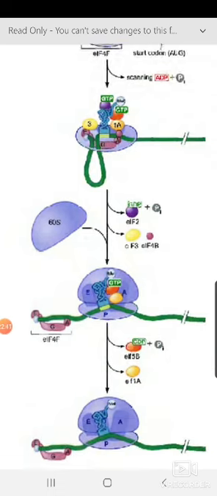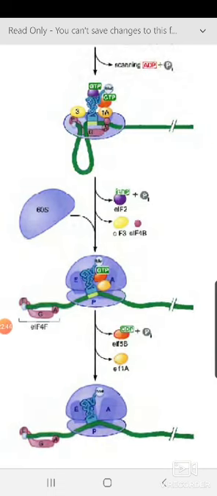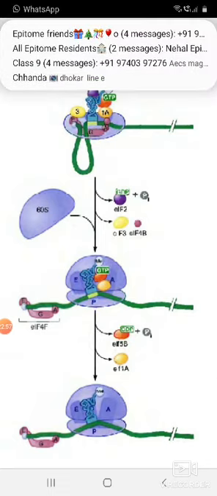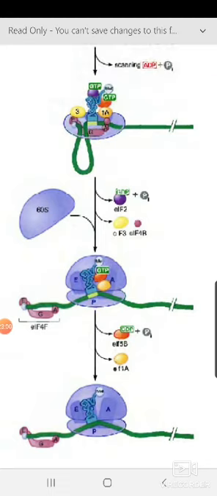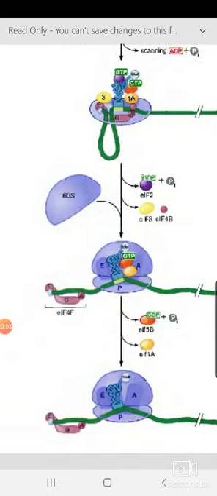Once the bigger subunit comes and binds, another conformational change leads to the dissociation of eIF1A. Now this 5B, another GTPase protein, also gets hydrolyzed, GTP is converted to GDP, and you are getting a complete ribosome, where the tRNA with methionine is correctly placed at the first AUG, and at the same time the cap-binding protein is still bound there. This is the initiation which takes place in eukaryotes.